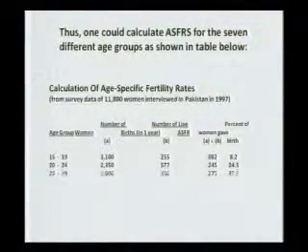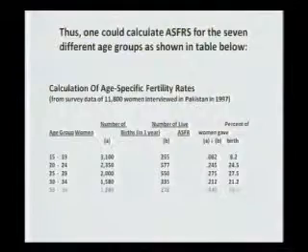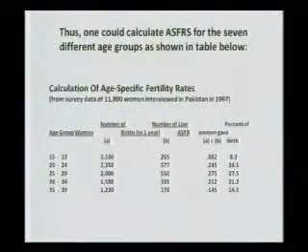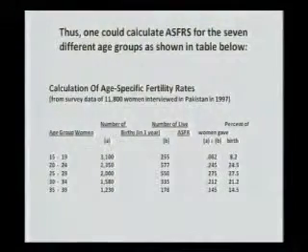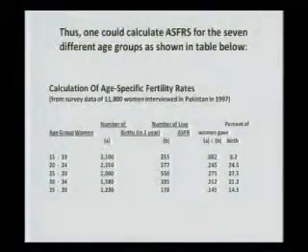And as you proceed further, you see that as they grow older, especially in the 20s, between 20 to 24 and 20 to 25, the number of births increases per woman.